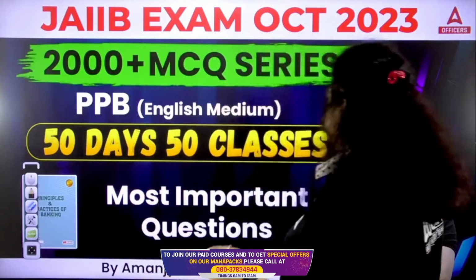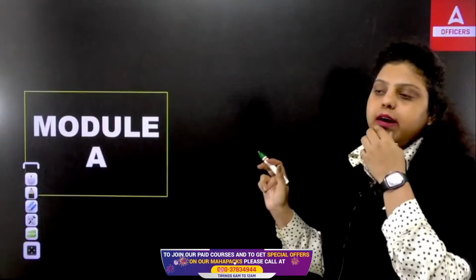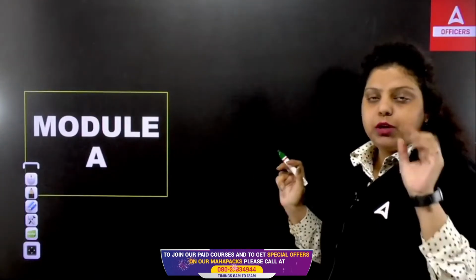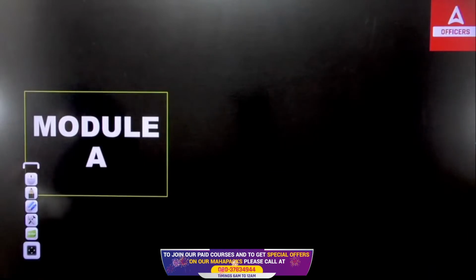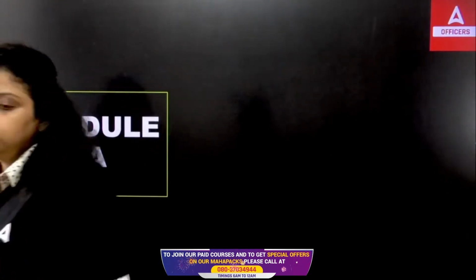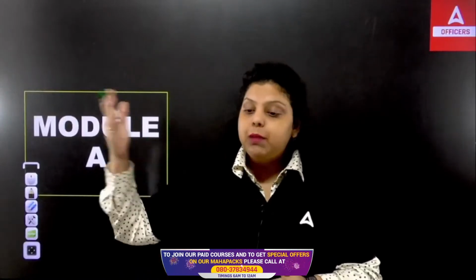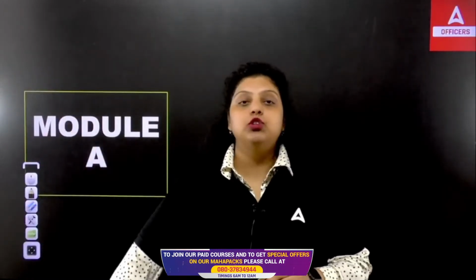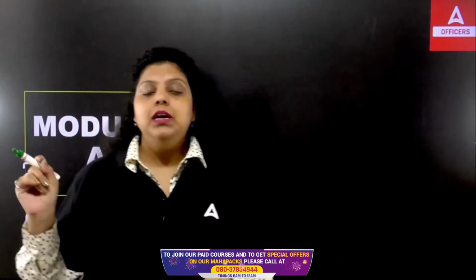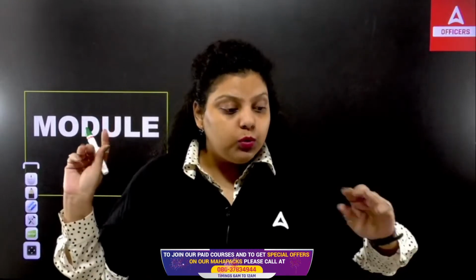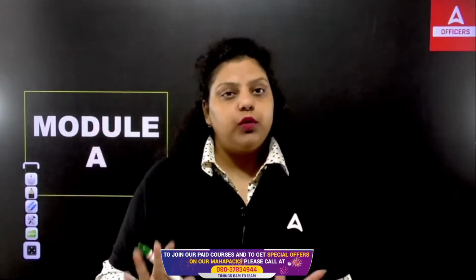And in the PPB there are 4 units. Not only in PPB, I can say in each and every subject of your JAIIB you have 4 modules. Out of 4 modules you will have to cover each and every module, each and every topic. Out of 4 modules you will find there are 2 modules which have more weightage in the paper compared to the other 2, but you can't leave one particular module or one particular topic. No, the type of paper that IIBF is providing covers everything regarding your syllabus. So you have to go through every topic, every module of your syllabus.